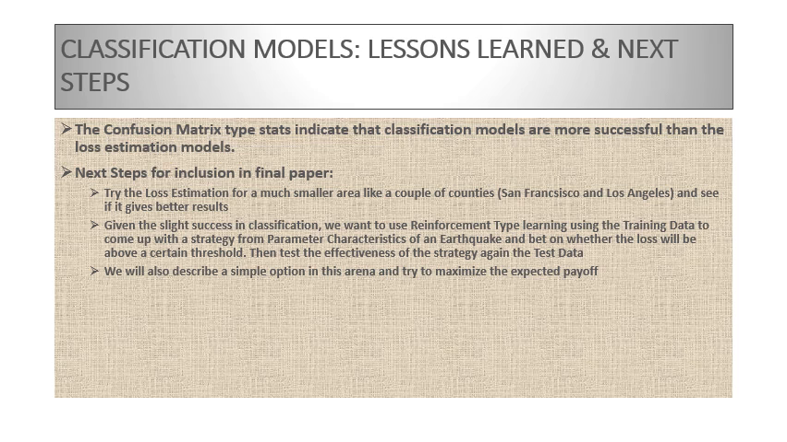So what we'll do next is, first, try the loss estimation for a much smaller set of counties. And second, given the slight success in classification, we want to use reinforcement type learning to use the training data to come up with a strategy from parameter characteristics to bet on whether the loss would be above 10 billion or less than 10 billion, and then test the effectiveness of that strategy with the test data.